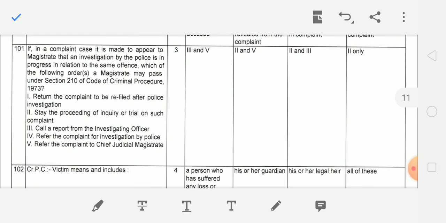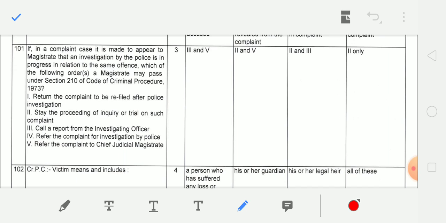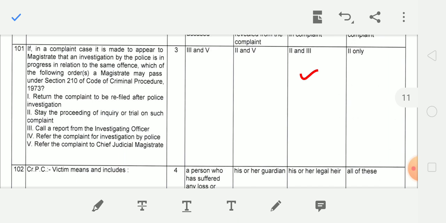Next question. If in a complaint case it is made to appear to the magistrate that investigation by the police is in progress in relation to the same offence, which of the following orders may a magistrate pass under section 210 of the CrPC? Return the complaint to be refiled after police investigation, stay the proceedings of inquiry or trial on such complaint, call a report from the investigating officer, refer the complaint for investigation by police, and refer the complaint to the CJM. The correct answer here will be 2 and 3: stay the proceedings of inquiry or trial on such complaint and call a report from the investigating officer.